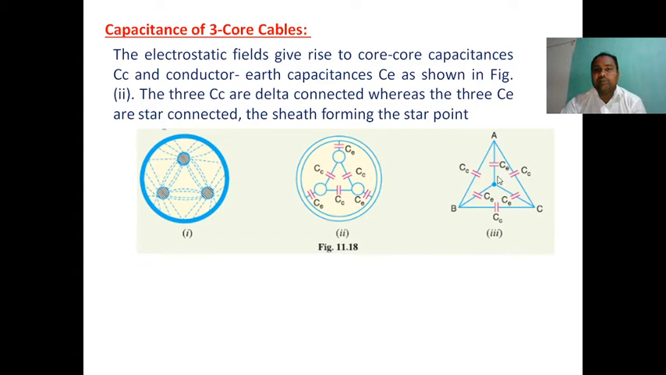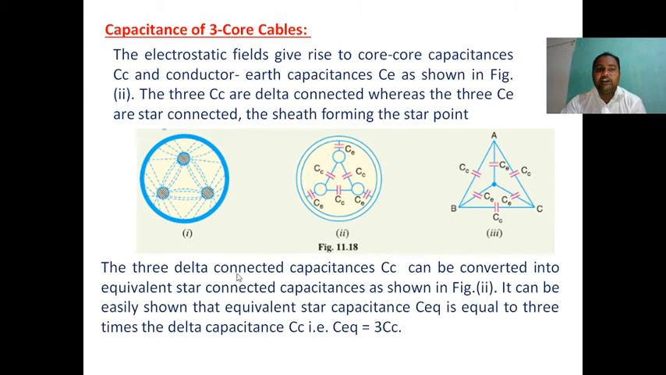So the Cc are connected in delta manner. In the figure we can easily observe the core-to-core capacitances are in delta and the core-to-earth capacitances are in star. Totally how many capacitors? Six capacitors. So this is point A, point B, point C, and between the points the capacitance exists. Core-to-core capacitance in delta, core-to-earth capacitance in star.